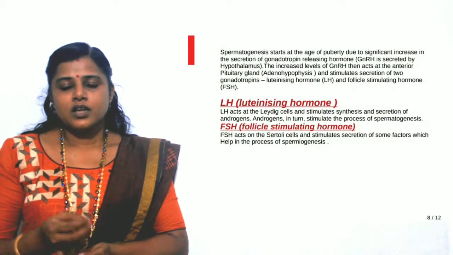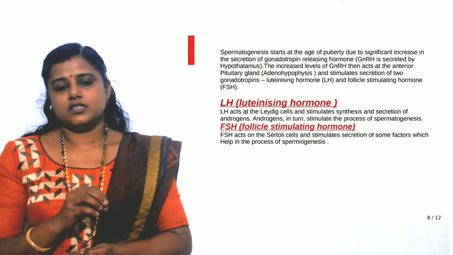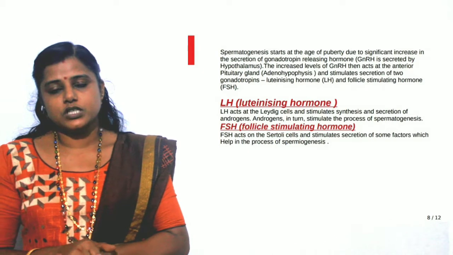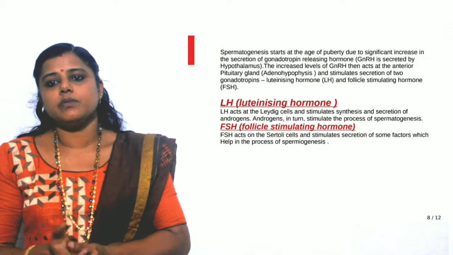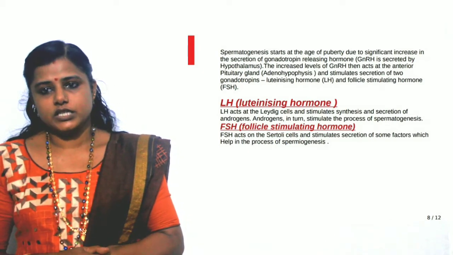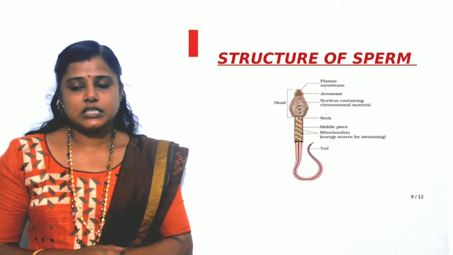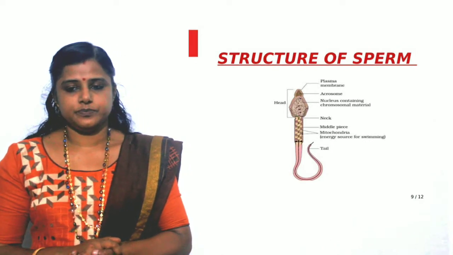That is, the spermatids transform into sperm, and that process is spermiogenesis, and that is favored by the follicle stimulating hormone. That's about the hormonal control of spermatogenesis. Now let us see the structure of a sperm.